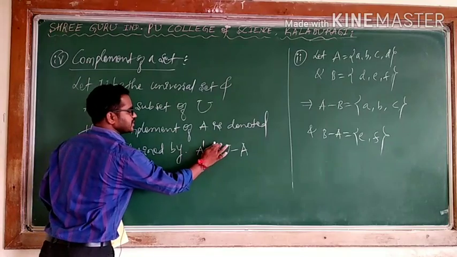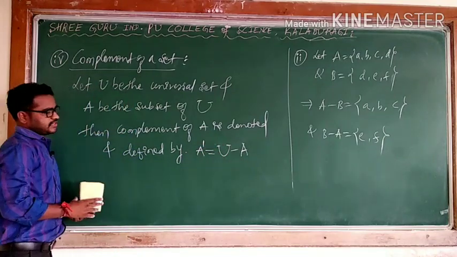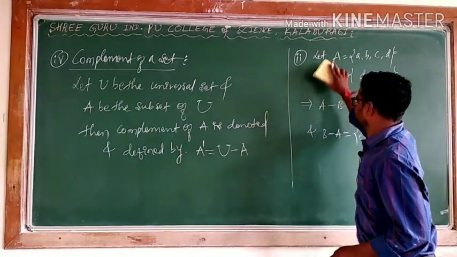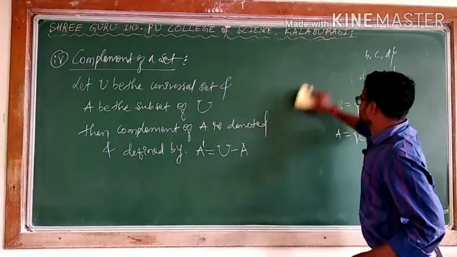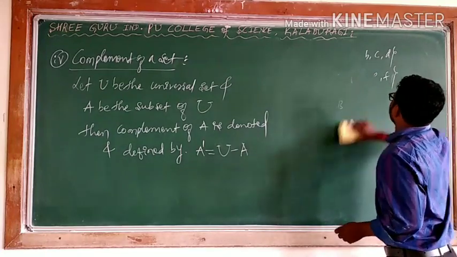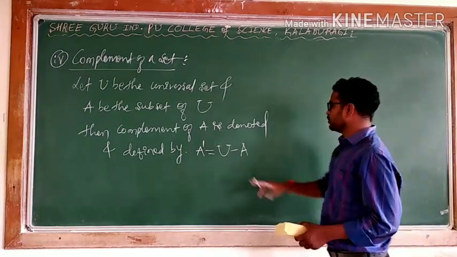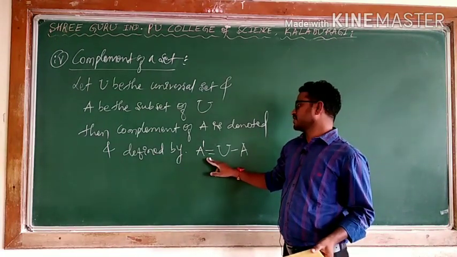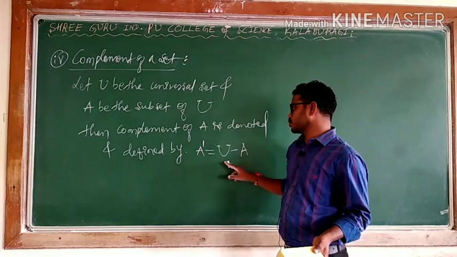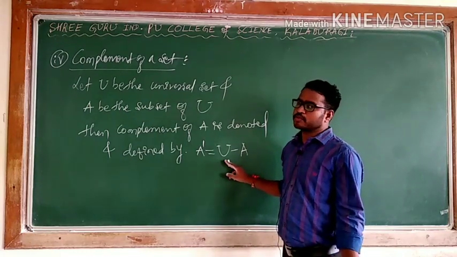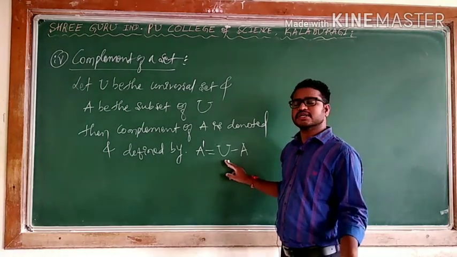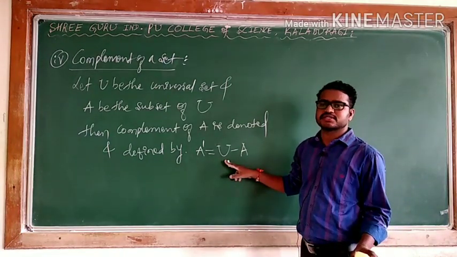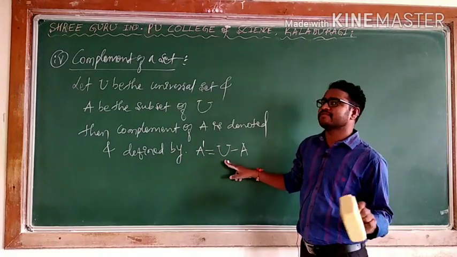What is a complementary set? When you say A is a subset of U, then the complement of A is U minus A. In the case of a complement, it is the collection of elements that belong to the universal set but do not belong to A itself. While taking A complement, you collect all the elements of the universal set, but not A's own elements.